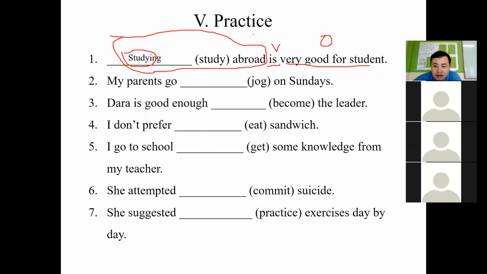Gerund. Here we have the verb and the object, so in front we need the subject.